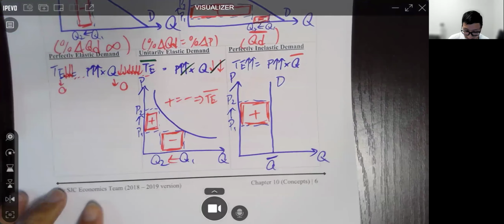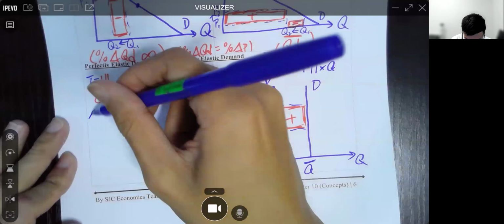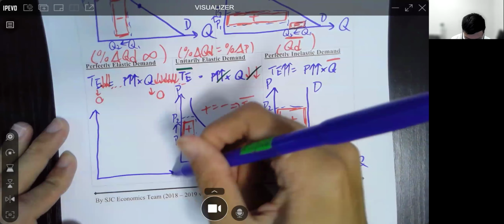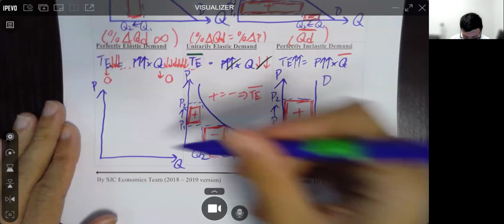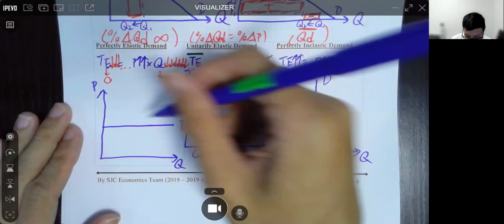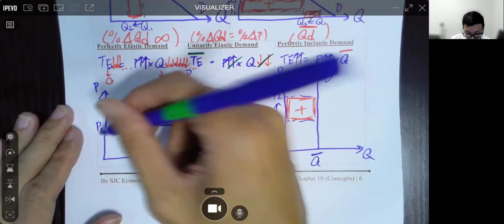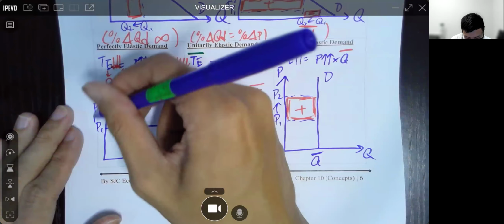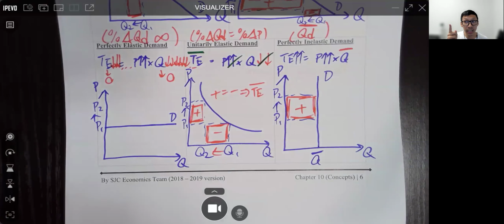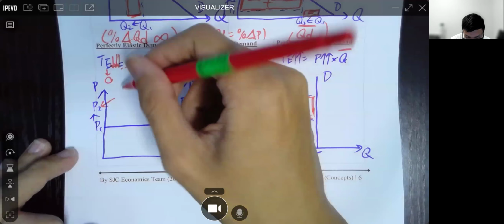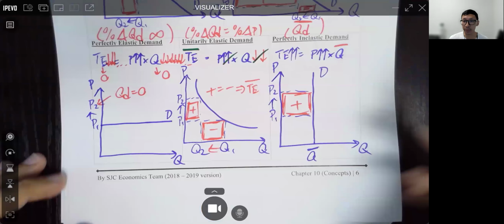好啦 finally, let's try this one. Now, perfectly elastic demand. Here, the demand used to be P1. Now, let's say it changes to P2. 好啦，去到 P2 咧會發生咩事啊 You see at P2, QD is exactly 0.